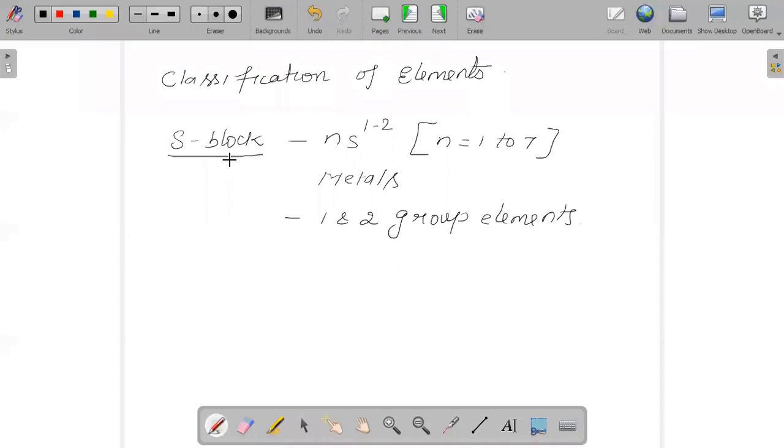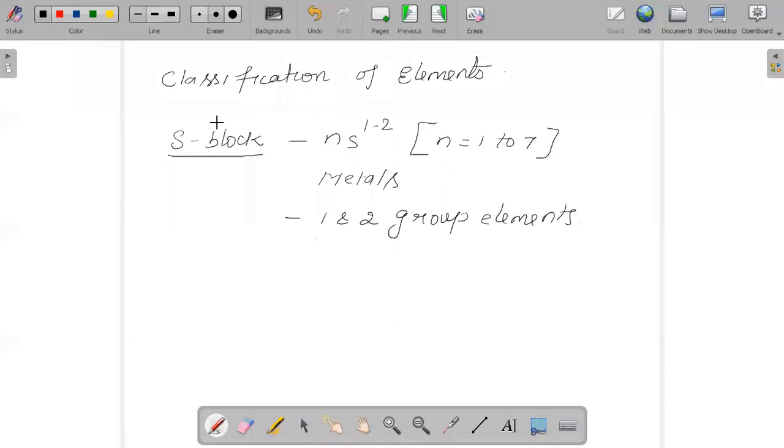The general outer electronic configuration of s block elements is ns1 to 2. Hence, we come to the conclusion that the first and second group of elements are called s block elements, and they are categorized under metals.